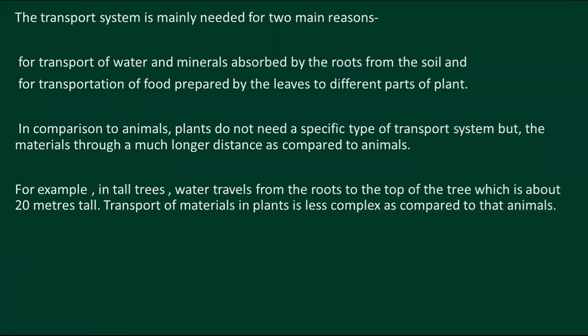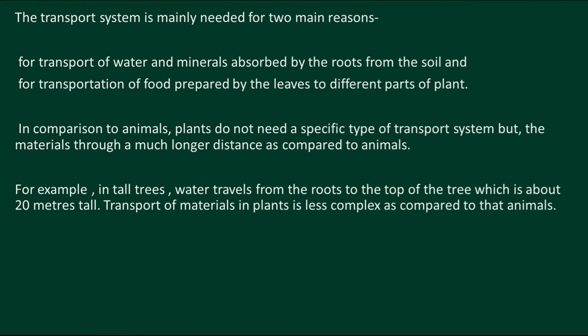In plants, the transport system is mainly needed for two main reasons. What are the two main reasons? For transport of water and minerals, that are absorbed by the roots from the soil, and for transportation of food, that is prepared by the leaves, to different parts of the plant. The process, photosynthesis and everything, you already learned in lower classes. But according to our topic, we are going to discuss transport of food and minerals in plants.